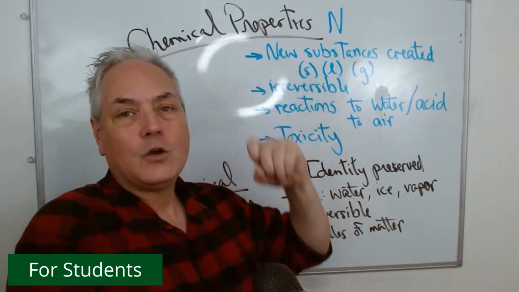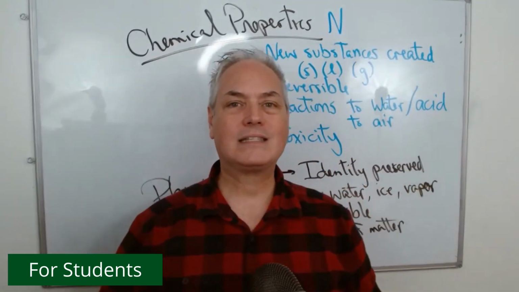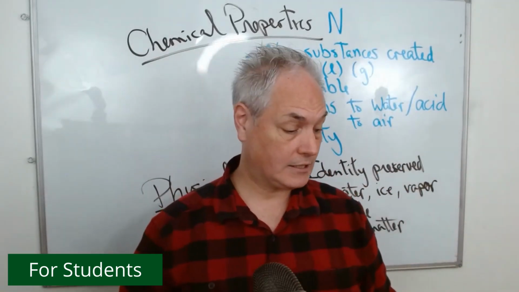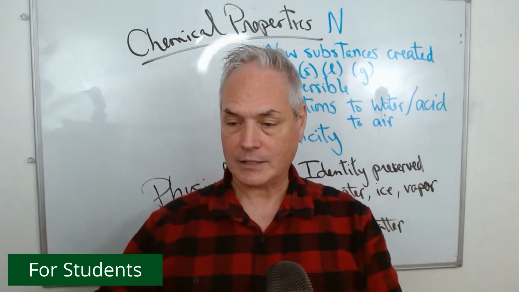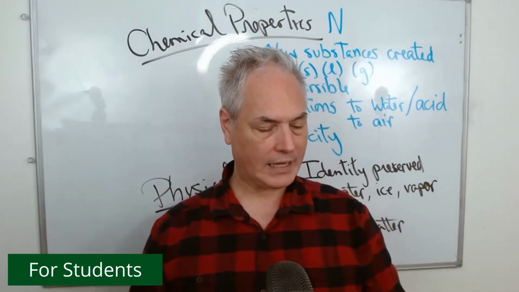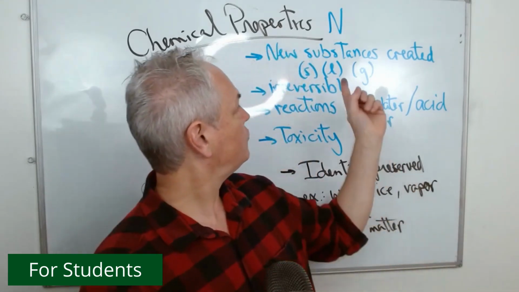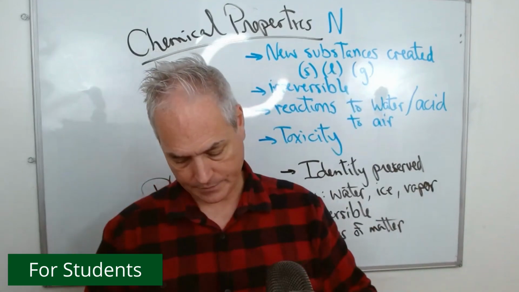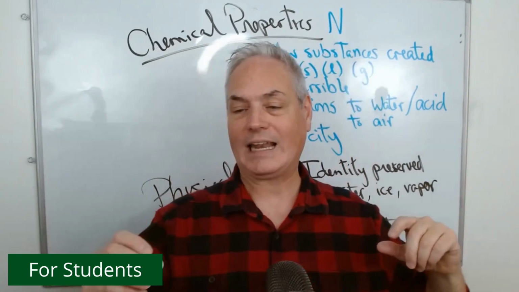Now, today, we look at chemical properties. With chemical properties, what happens is that you have a new substance that is created. When there's a new substance, that means that we can actually see something happening. So let's look at a few examples. The first one, when we have a new substance, let's see. I'm going to do a few experiments, something that I had handy.